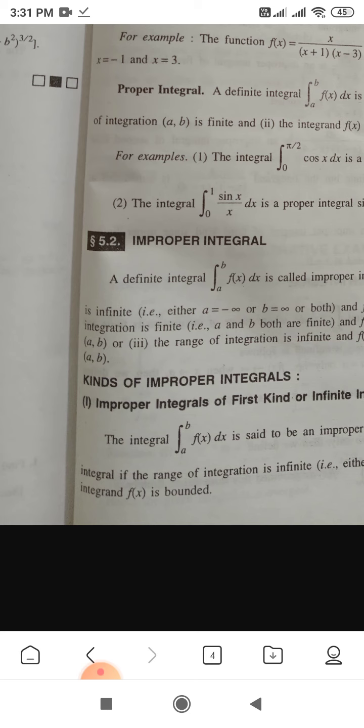So for the first kind, the infinite integral, it is a prerequisite, or necessary, for having the first kind of improper integral that the range of integration is infinite and the integrand f(x) is bounded. Such a type of improper integral is called an improper integral of the first kind.